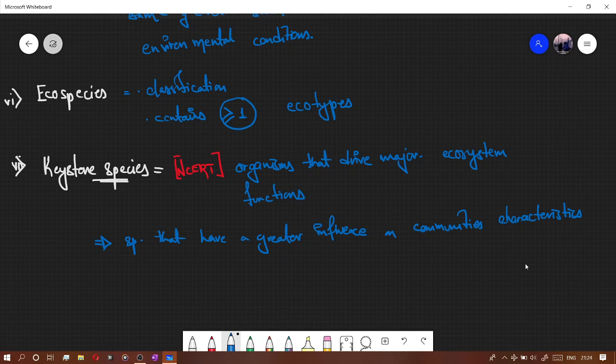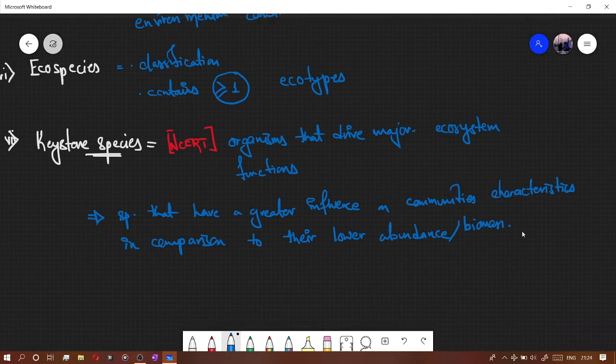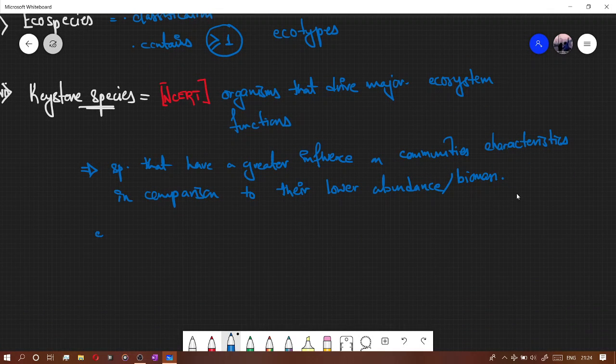Characteristics in comparison to their lower abundance or biomass. Okay, let's take an example for this, and we will come to the related topic when we study the species area relationship, that states species richness is C A to the power Z, given by Alexander Humboldt. We will reach that part where this definition is given. So the example is lions in a forest.